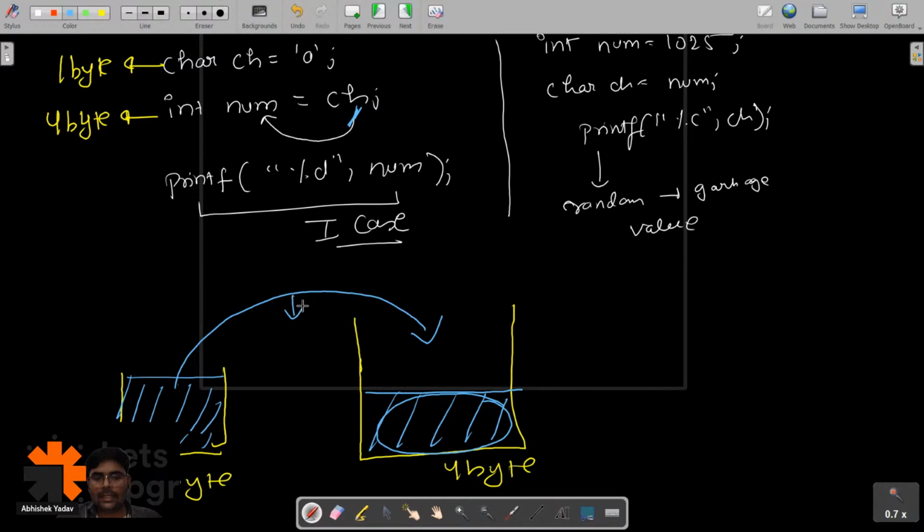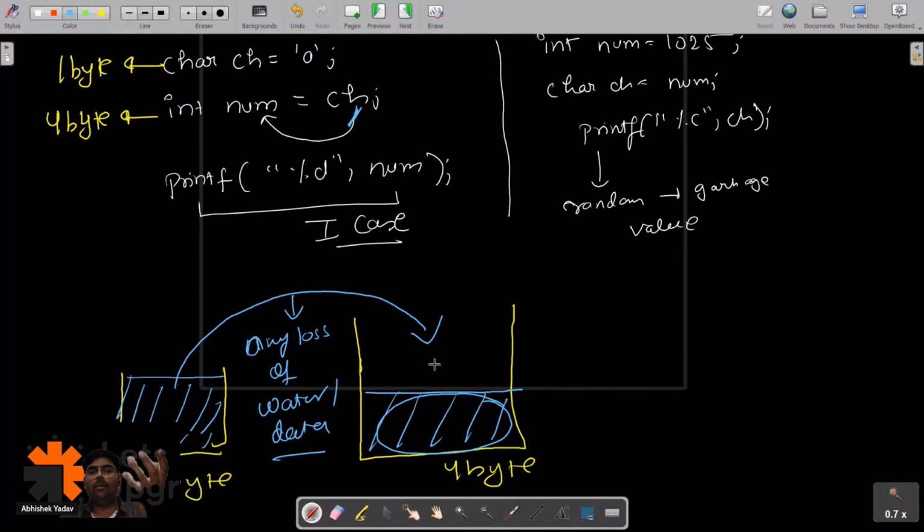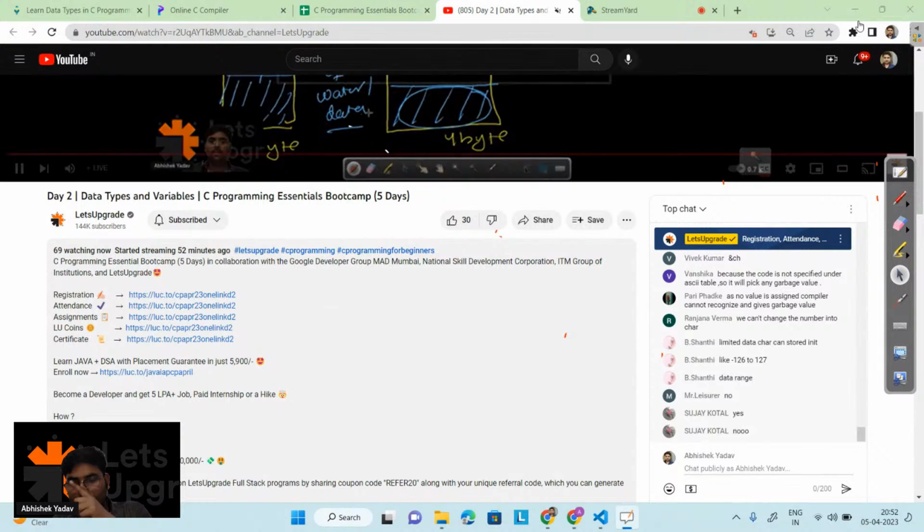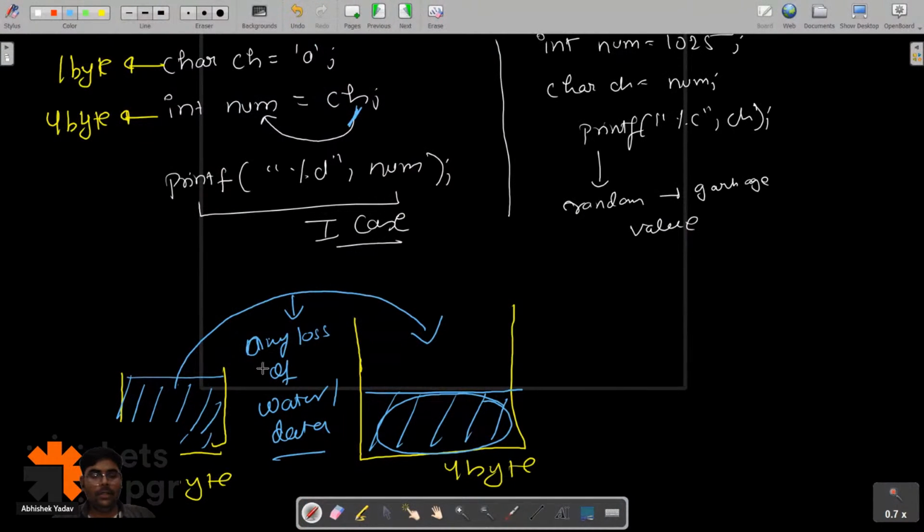Can you guys write in the chat, is there any loss of water? Is there any loss of water or data? Please write in the chat. When I'm transferring the water from a smaller container to a larger container, will there be any loss of water or any loss of data? Correct. There will be no loss of data.